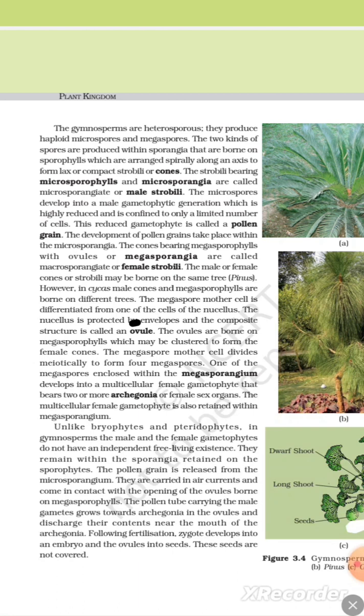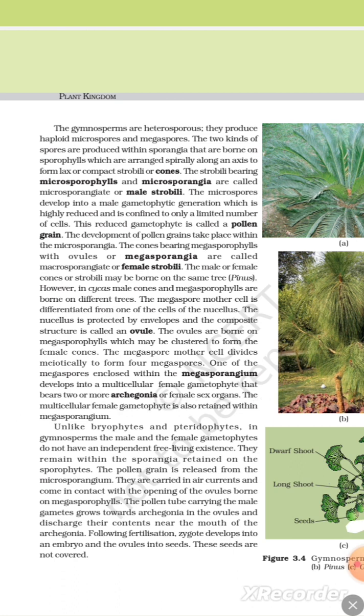The megaspore mother cell is differentiated from one of the cells of the nucellus. The nucellus is protected by envelopes, and the composite structure is called an ovule. The ovules are borne on megasporophylls, which may be clustered to form a female cone. The megaspore mother cell divides meiotically to form four megaspores. One of the megaspores enclosed within the megasporangium develops into a multicellular female gametophyte that bears two or more archegonia or female sex organs.